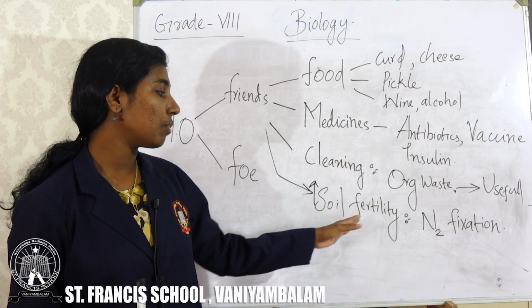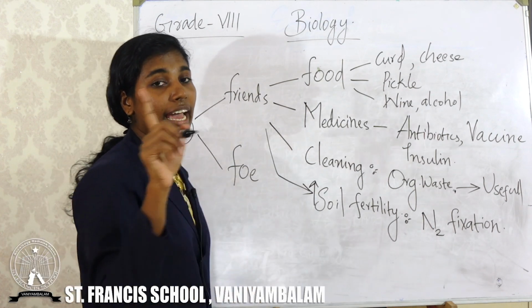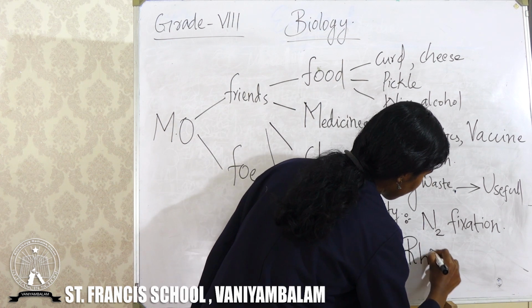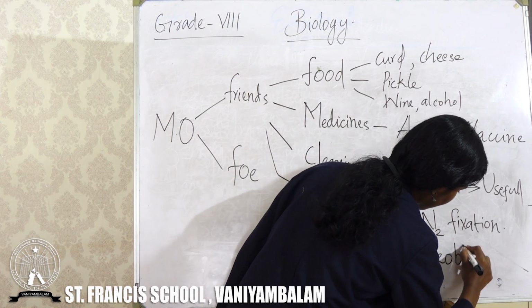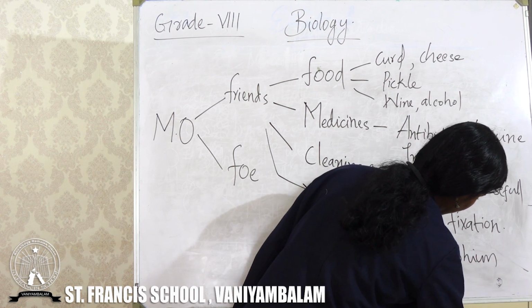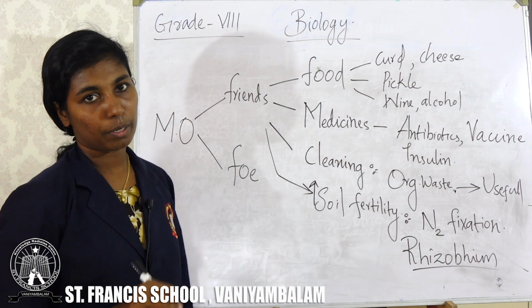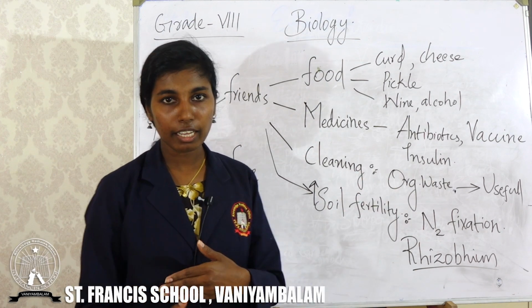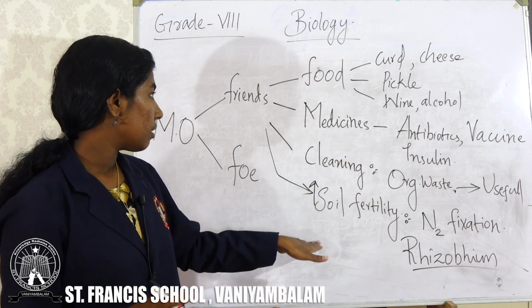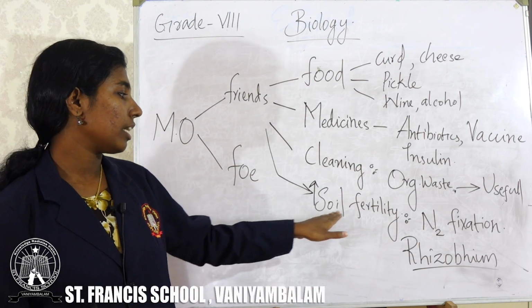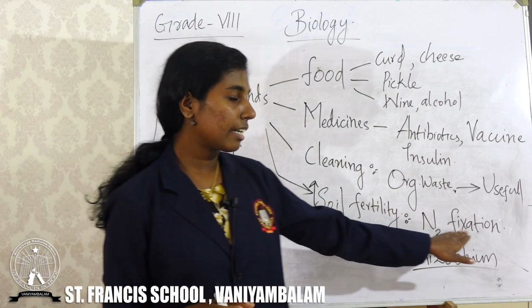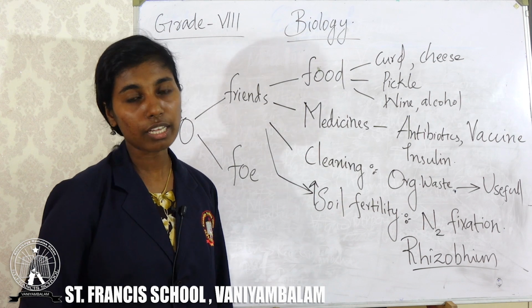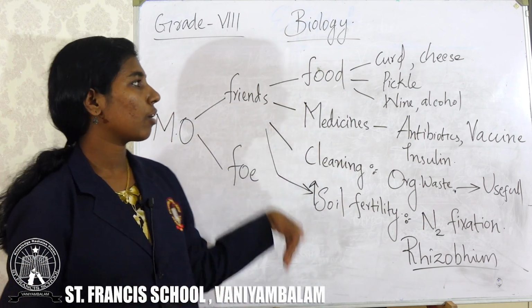Microorganisms increase soil fertility by nitrogen fixation. Actually, this nitrogen fixation is done by a bacteria called rhizobium. We will discuss more about this nitrogen fixation later. Now, just remind us, microorganisms are our friend because they increase the soil fertility by nitrogen fixation. Rhizobium is the microorganism responsible for this nitrogen fixation. So, they are our friend.